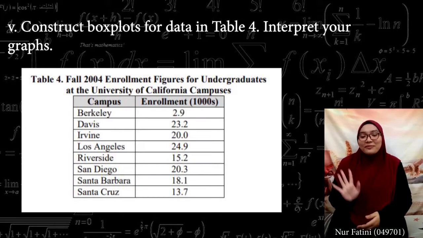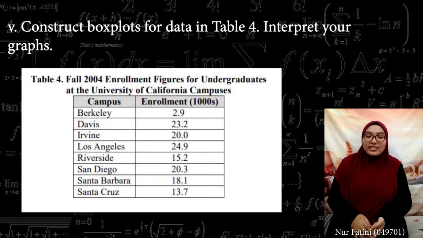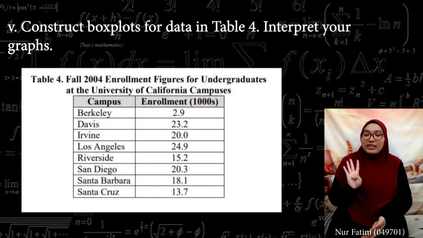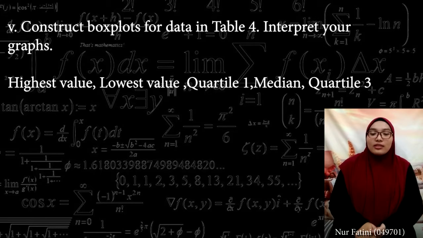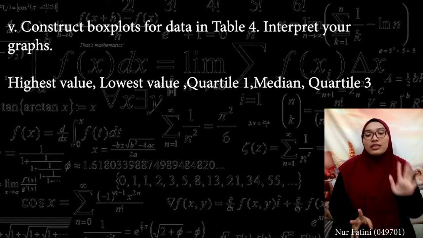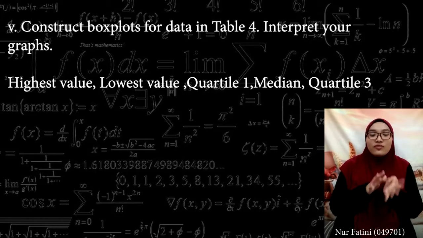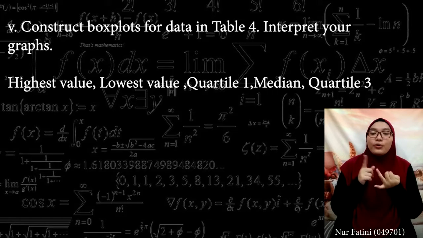For 5.5, construct a box plot for the data in table 4 and then interpret your graph. We need to do a box plot. For a box plot, we need 5 things, which are the highest value, lowest value, quartile 1, median, and quartile 3.